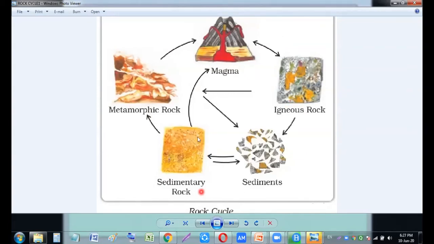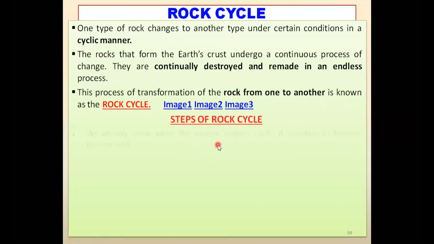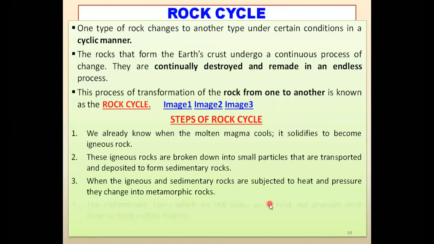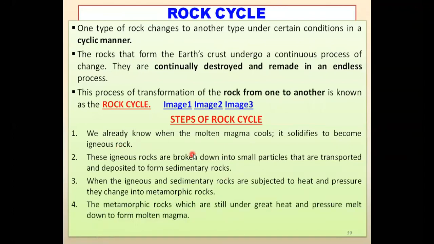So that is all about the rock cycle that I told you. Now what are the steps? If someone asks you what are the steps of the rock cycle, here it is for you. We already know when the molten magma cools, it solidifies, it becomes igneous rock. And molten magma is changing into igneous rock. Igneous rocks are breaking down into small particles and transported to other places, and changing into a different type of rock known as sedimentary.